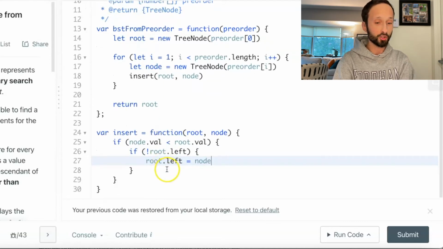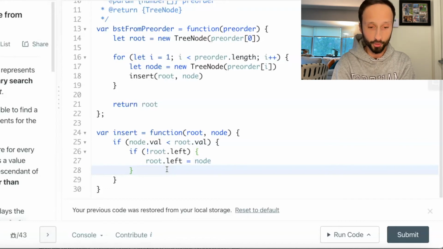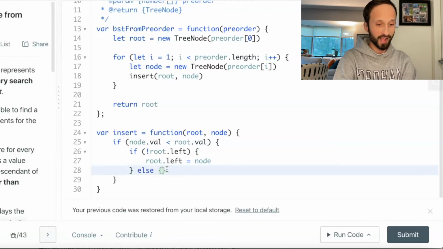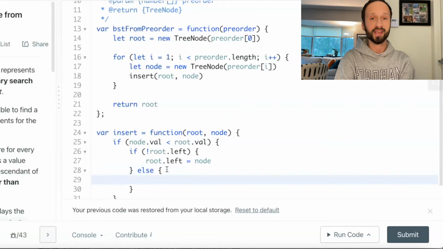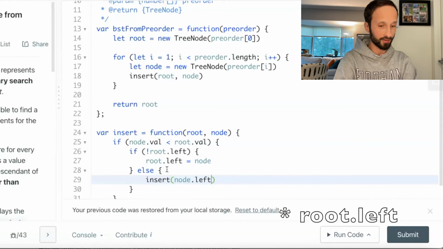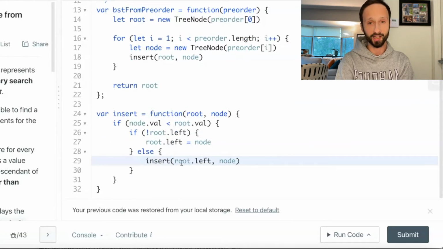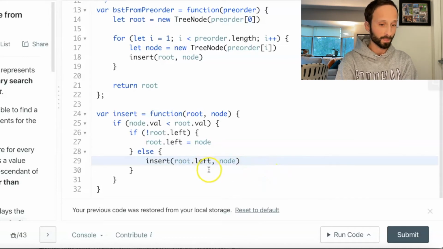Otherwise, if we do have a node to the left of our given root, we have to pass this node down the left side of the tree again in order to check again. So we say insert with root.left and the current node that we are working with.